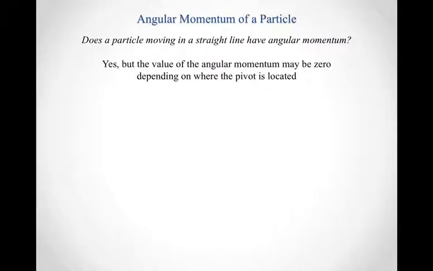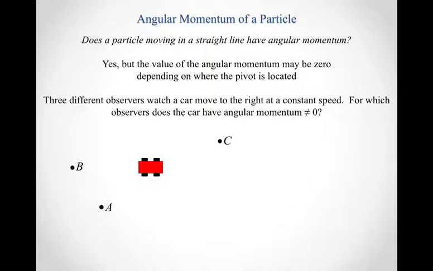And the answer here is yes, but the value of the angular momentum depends on where you put the pivot. So it can be that your particle has an angular momentum of 0 simply because of the choice of pivot where you're doing your calculation of the angular momentum from. As an example, let's say I've got 3 different observers: an observer at point A, an observer at point B, and an observer at point C. They're going to watch this car as it moves to the right at a constant speed. For which observers does the car have a non-zero angular momentum?